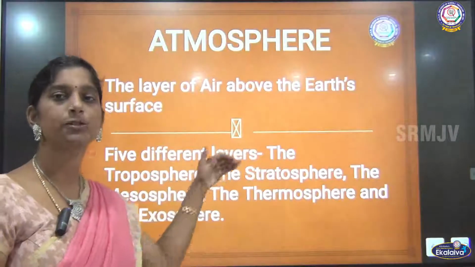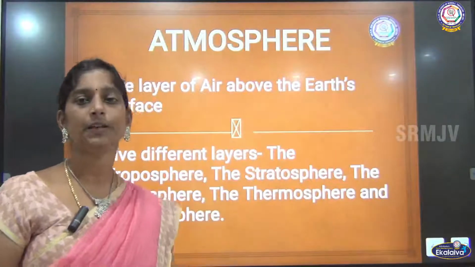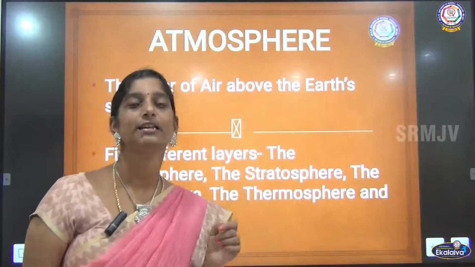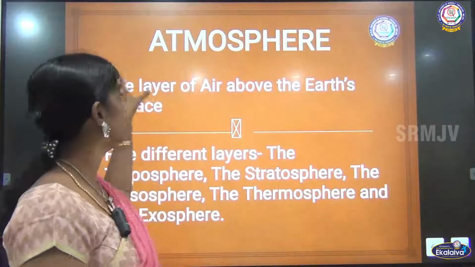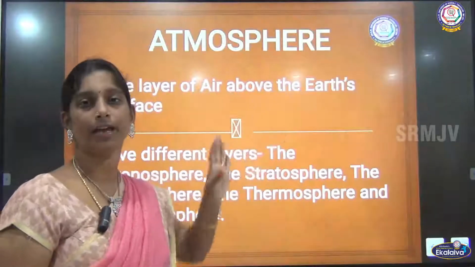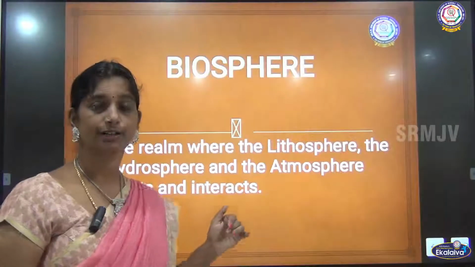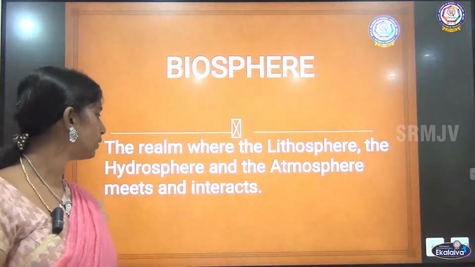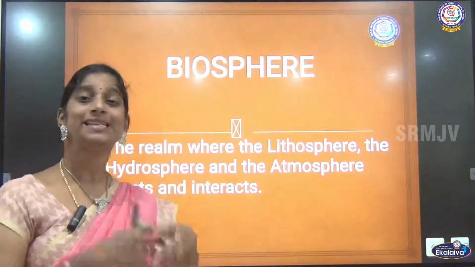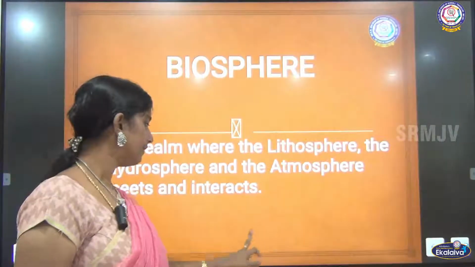First comes troposphere, stratosphere, mesosphere, thermosphere, and finally the exosphere, which you are going to read in detail in your 7th standard, right? So we will just understand first, atmosphere is the layer of air, that's it. Then biosphere. All these three, that is lithosphere, hydrosphere and atmosphere, meet and interact, and that is what we call the biosphere, right?